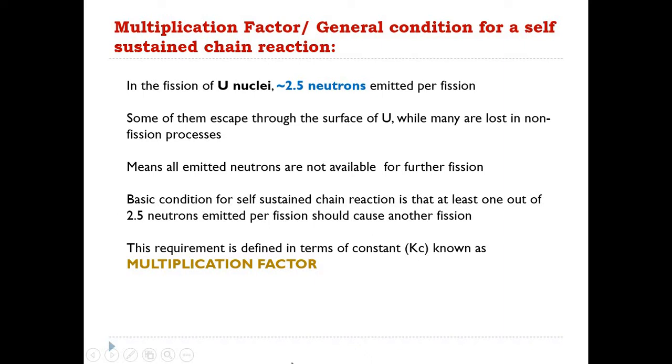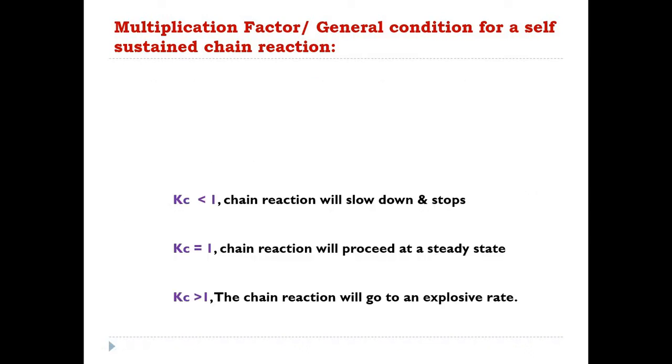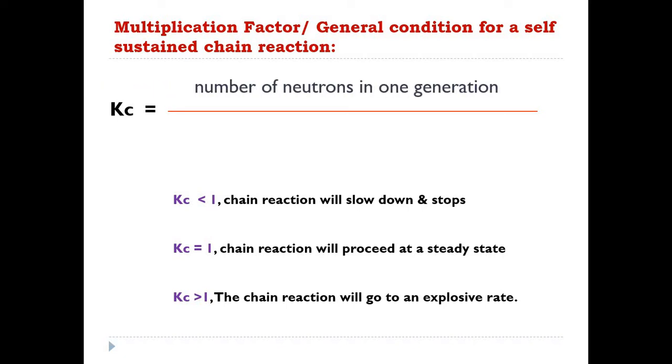In order to calculate the multiplication factor, there is one formula. I suggest you note it down. Kc is equal to the number of neutrons in one generation, suppose at this particular moment, divided by the number of neutrons in the previous generation.